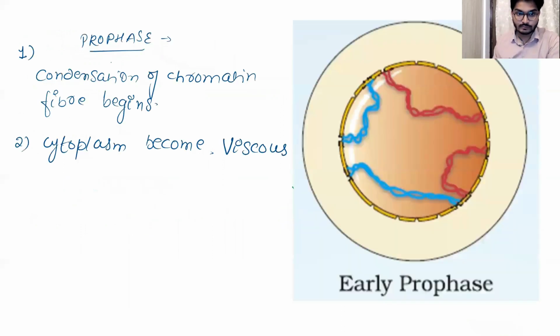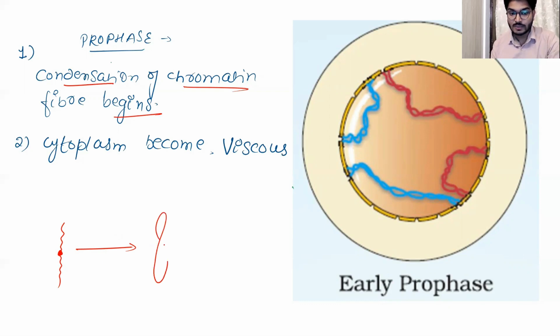Okay, so as you can see in this image, this is the early prophase. Here the condensation of the chromatin begins. What do I mean by the chromatin? See, this initially thin thread-like structure is your chromatin. And when the condensation begins, right? This chromatin takes place what?